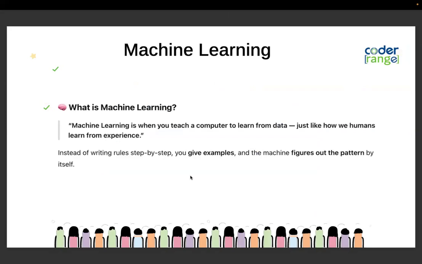So the first question that we all tend to get is, what is machine learning? I'll tell it in a simple, abstracted and funny way to learn. Machine learning is basically teaching a computer to learn from your data, just like how we humans learn from experience, right? You're just feeding it data and it learns from that experience.